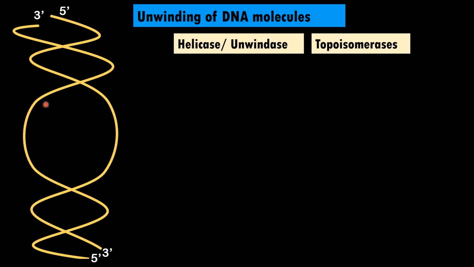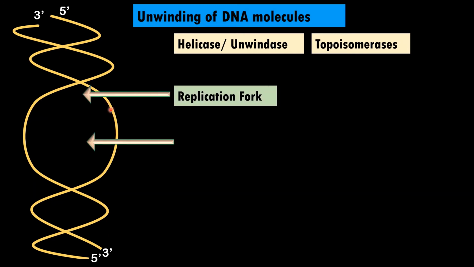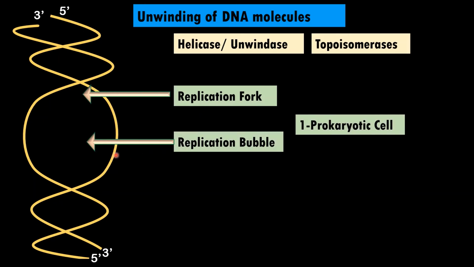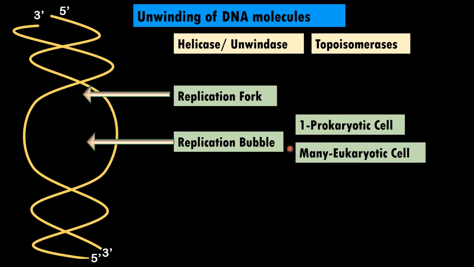Due to conversion of double-stranded DNA into single-stranded DNA, there is a formation of a replication fork, a replication bubble. There are several replication bubbles in a eukaryotic cell, whereas there is only one replication bubble in a prokaryotic cell. What is the meaning of this? That in a prokaryotic cell there is only one origin of replication, whereas in a eukaryotic cell there is more than one origin of replication.